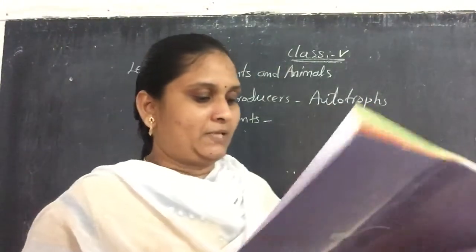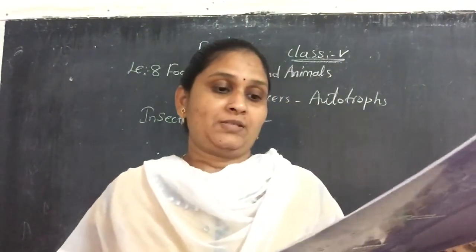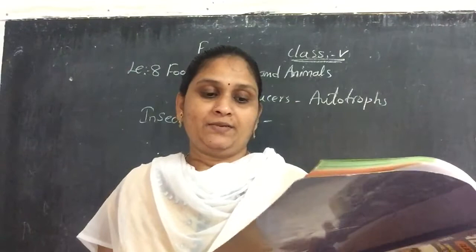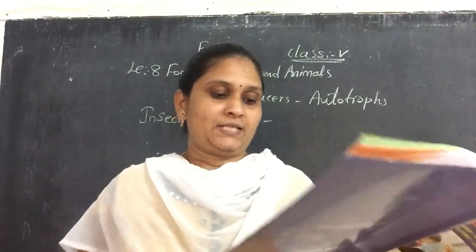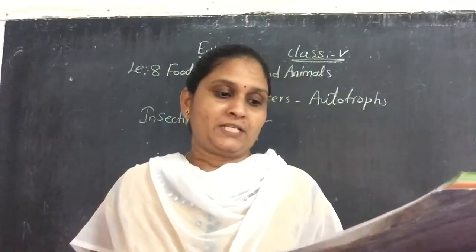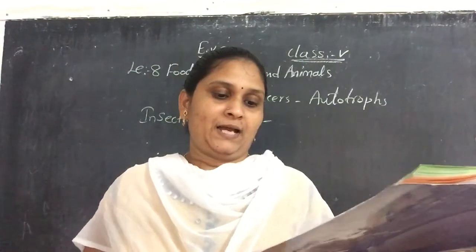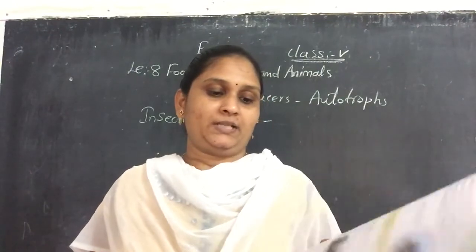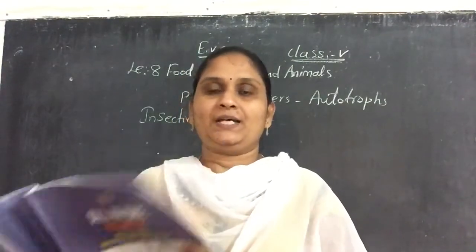And here they gave the example of the Venus flytrap. Actually, it has long pointed hairs on its leaves that are sensitive to touch. So when an insect sits on the leaves, they shut, trapping the insect, and glands present on the upper surface of the leaves secrete digestive juices to digest the insect. And the pitcher plant also has leaves in the shape of a pitcher. When an insect sits on the pitcher, its lid closes, and the insect gets drowned in the digestive fluid present in the pitcher. Like that, these plants eat insects.